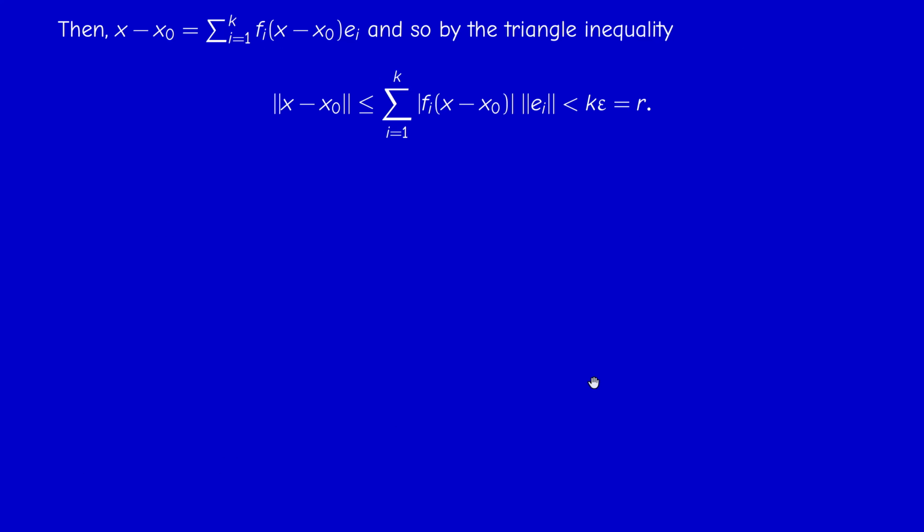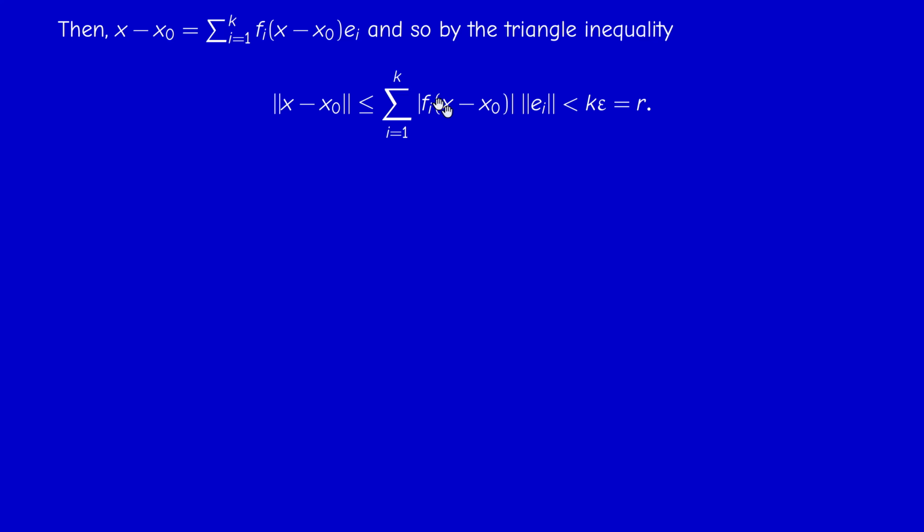So we can write x − x0 as this linear combination, the sum of f_i(x − x0) e_i. And then when you take the norm and use the triangle inequality, the norm of the sum is less than or equal to the sum of the norms, and by homogeneity of the norm, this is a real number once again, so this is a scalar, it's the absolute value of this scalar times the norm of e_i, which is 1.